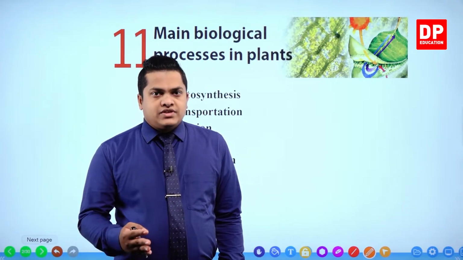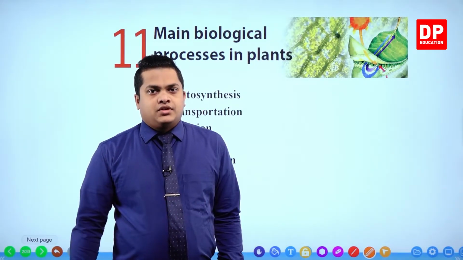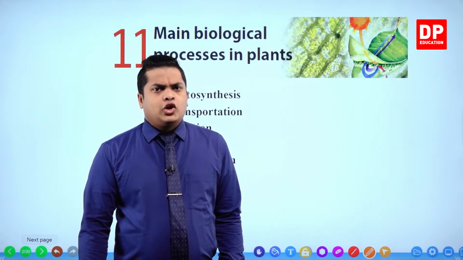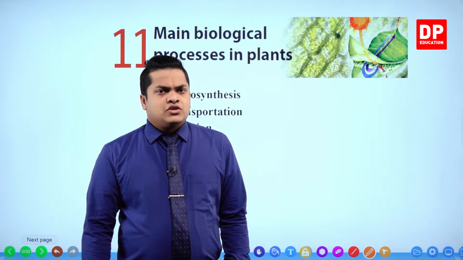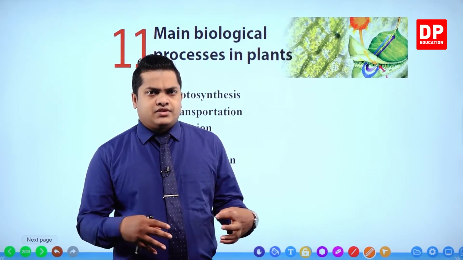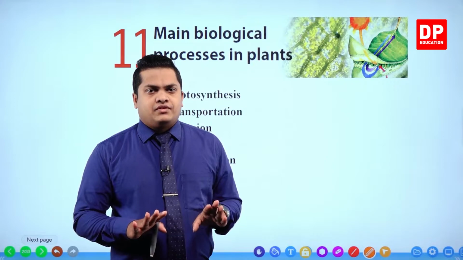So photosynthesis is the process which creates food within the plant. Food in here means simply glucose, right? Glucose is the main product created during the photosynthesis process. We'll be discussing further things related to photosynthesis under the photosynthesis lesson part, so I'm just giving you a brief, okay?